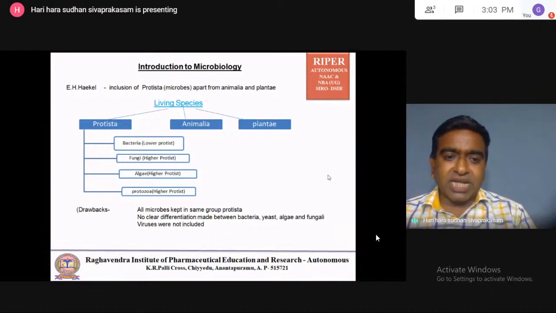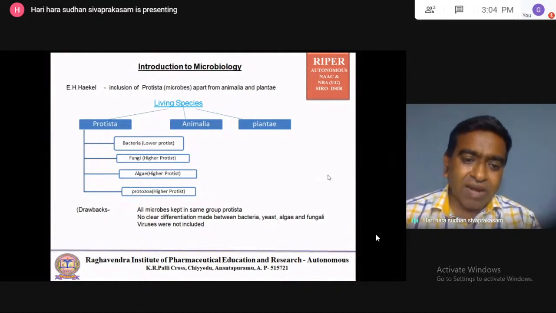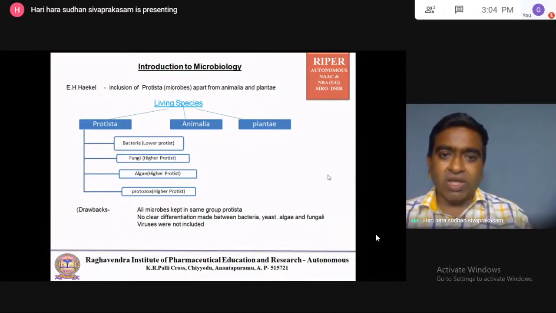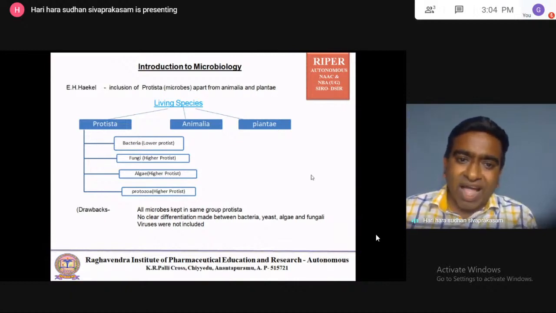Protista consists of bacteria, which are considered the lower protists, then fungi, algae and protozoa, which have been considered the higher protists. This method of classification of microorganisms had some drawbacks. Why? Because all the microorganisms have been kept in the same group, but bacteria, fungi, algae and protozoa are all different in their activity.